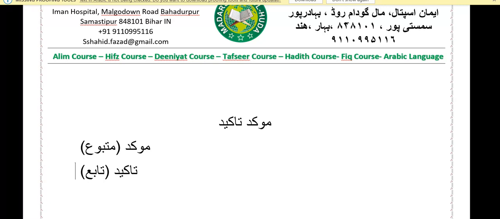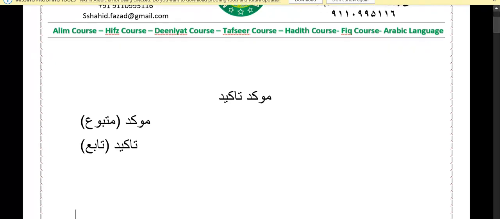Now let's understand what is Muakkad and what is Takid. Muakkad means the word which is being emphasized, and Takid means the emphasis word, a word which gives or empowers the meaning of any word, or which emphasizes any word, is called Takid.